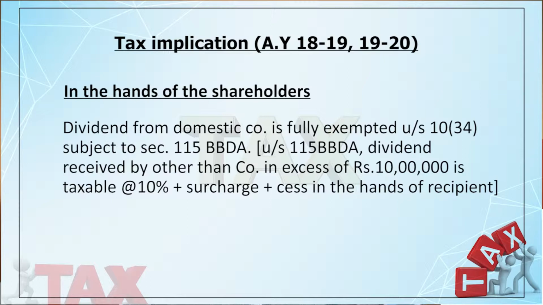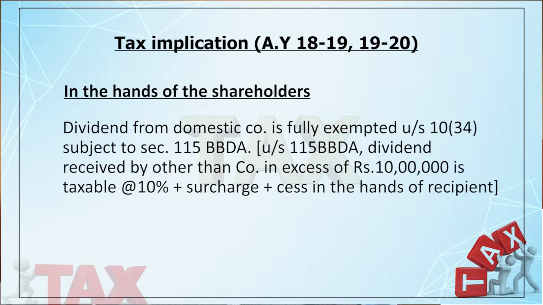double taxation, right? But there is a new section that came maybe 2 or 3 years earlier under section 115BBDA, which states that up to 10 lakhs of dividend it is non-taxable, but above 10 lakhs you have to pay tax at the rate of 10% plus surcharge plus cess. So now, if we mix these two, what do we find? That dividend up to 10 lakhs is exempted under 10(34). Dividend above 10 lakhs is taxable, right?